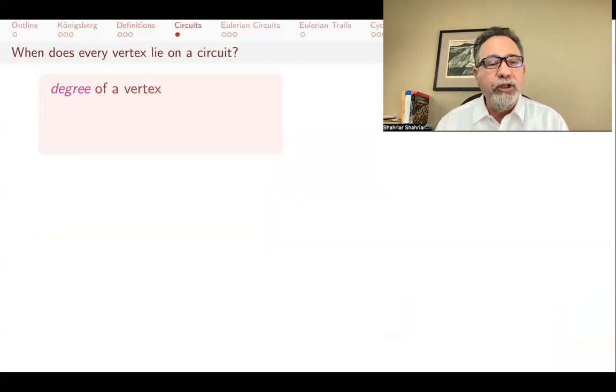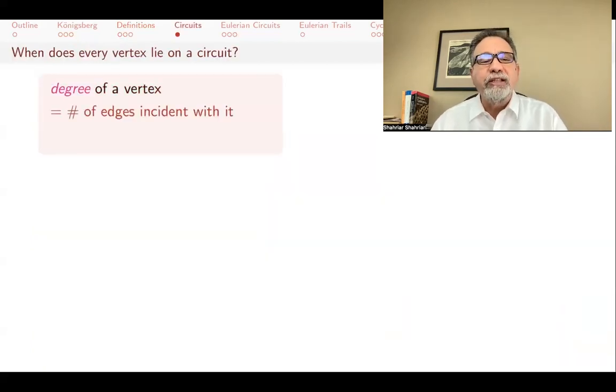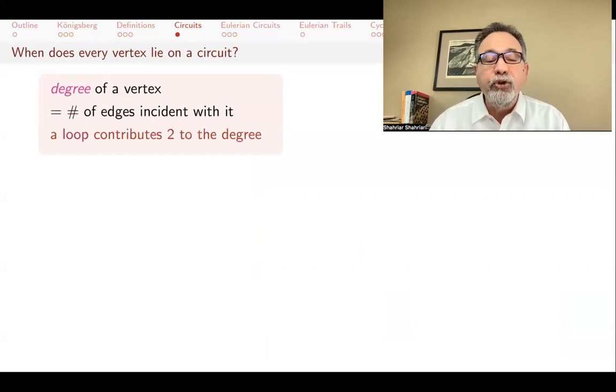And I want to remind you what the degree of a vertex is. The degree of a vertex is the number of edges incident with it. The number of edges that come out of any vertex, that's called the degree. But note that a loop contributes 2 to the degree. So we think of that as the loop coming out of the vertex and then going back in, adding 2 to the degree.